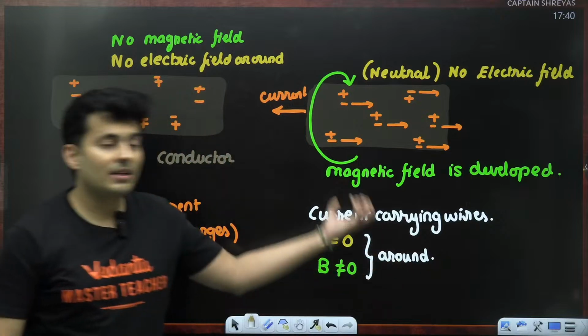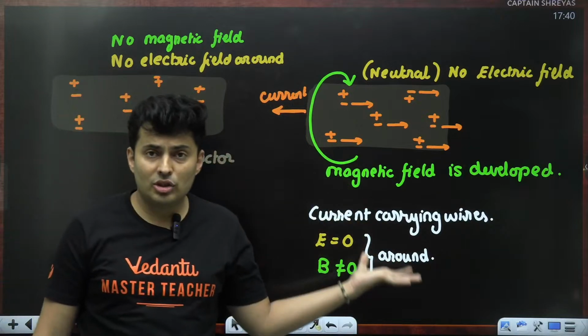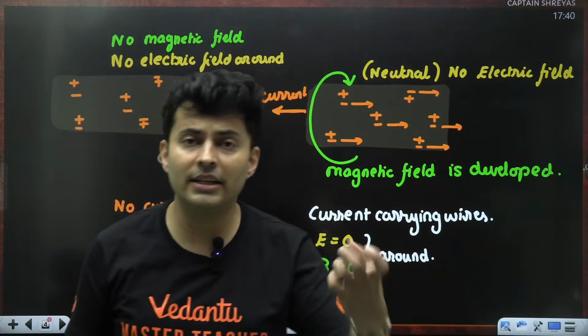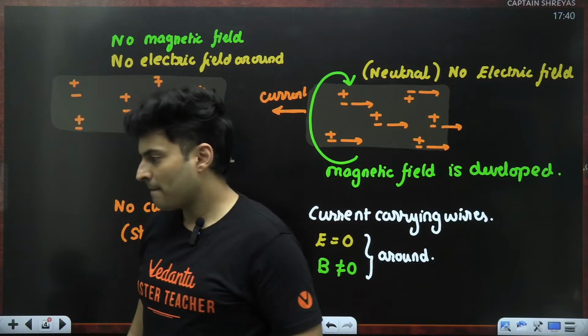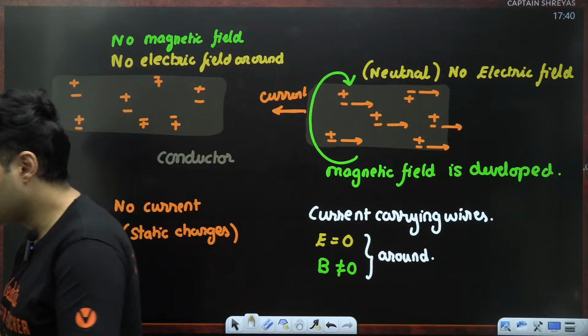So this is basically the primary source of generating magnetic field using electricity, using current. This is the theory behind it. This is the logic behind it.